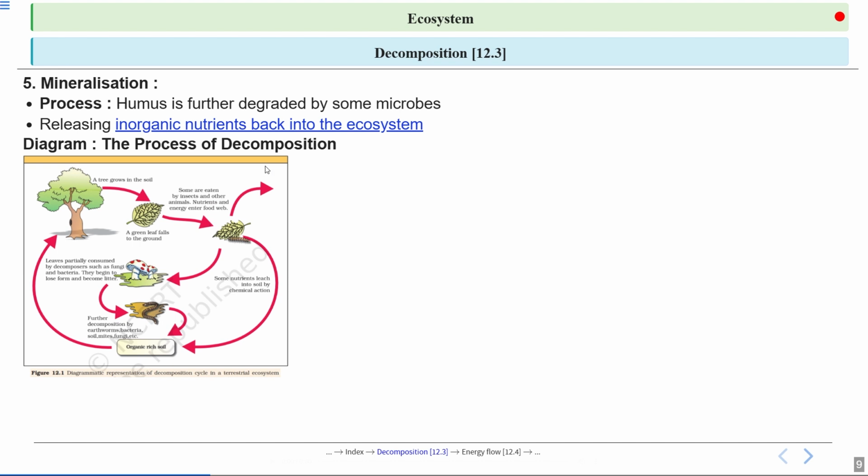Okay, so this is showing you the process of decomposition. The first step is the fragmentation, which is done by the detritivores. Next step is the leaching. Then you have the catabolism. Here decomposers are playing a great role, such as fungi and bacteria. And then these decomposers are again eaten up by the detritivores, and then the humus is formed, and after the humus is formed, the next step is mineralization.